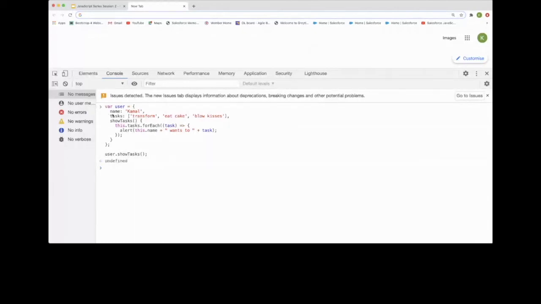So that's the main issue related with this, where previously we were not able to access the this context, and there was a lot of confusion related with this. So that is the main thing.